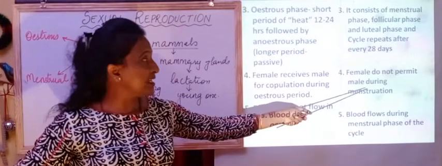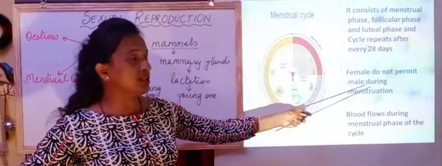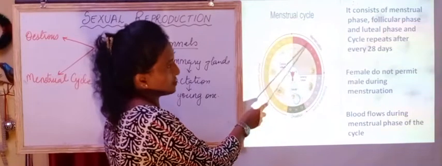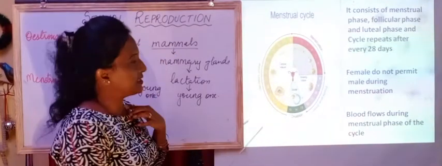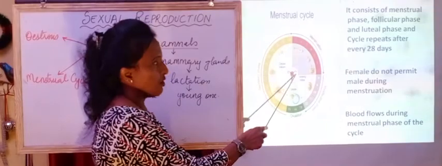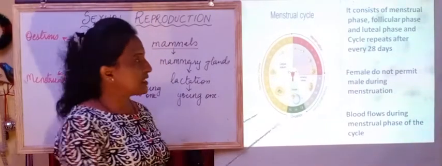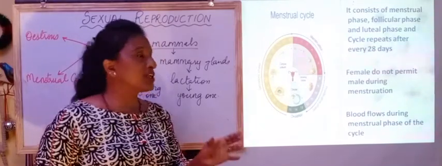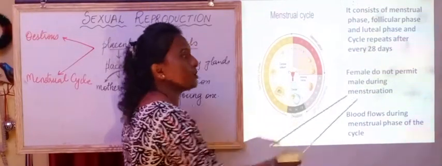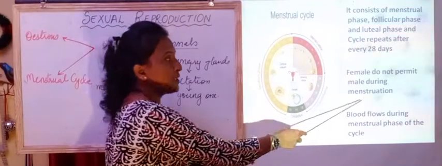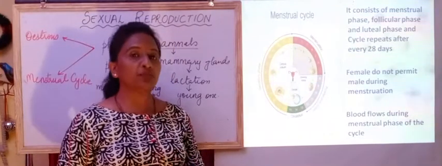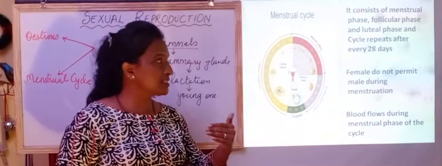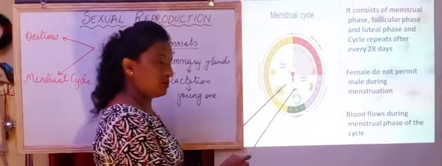That means there cannot be copulation during the menstrual phase. This is the phase wherein the uterus of the female, the inner lining called the endometrium, sheds off. So during that phase, the female does not allow copulation or mating.